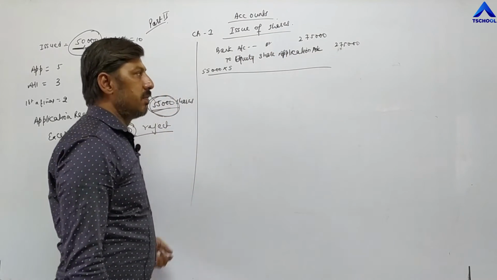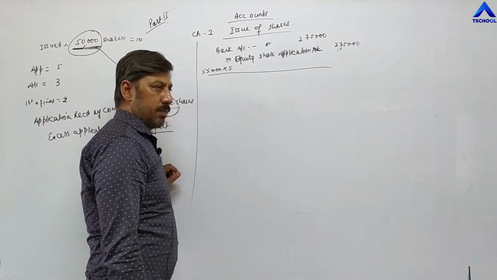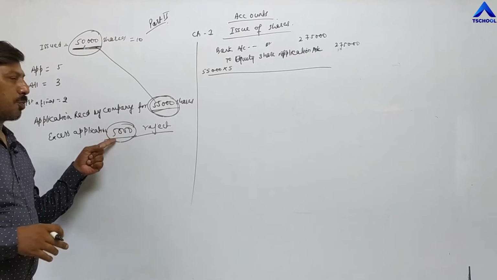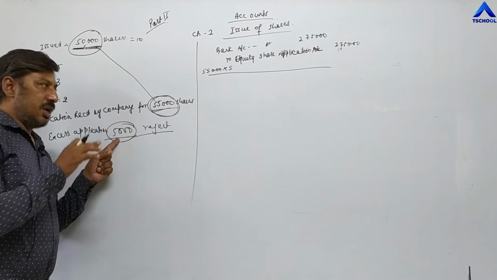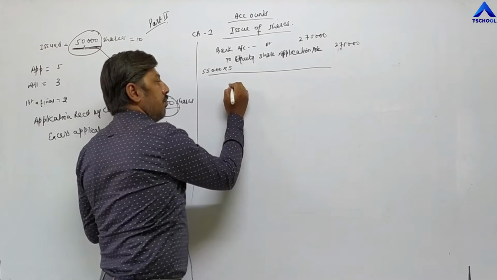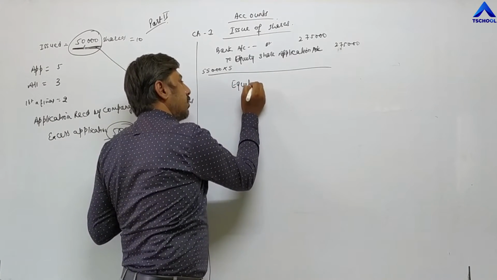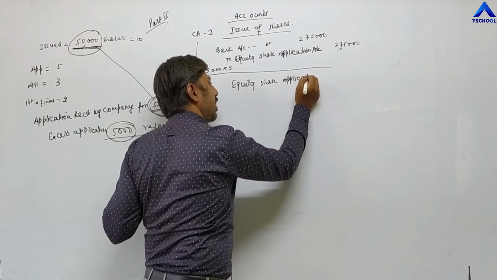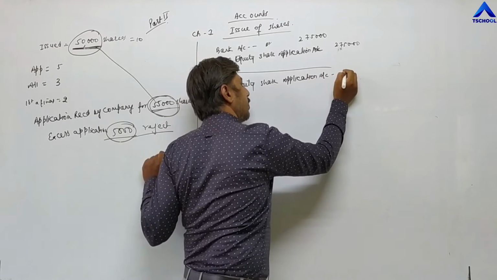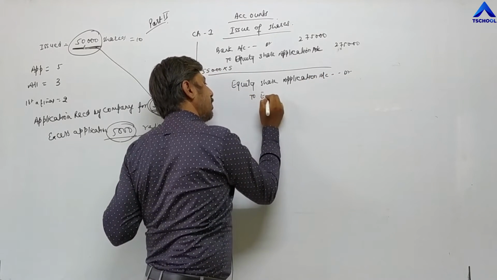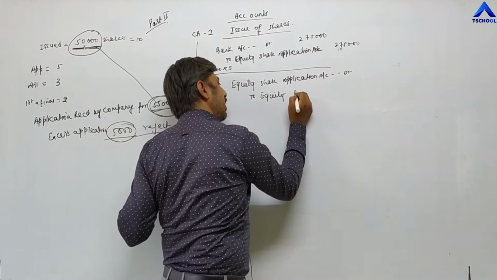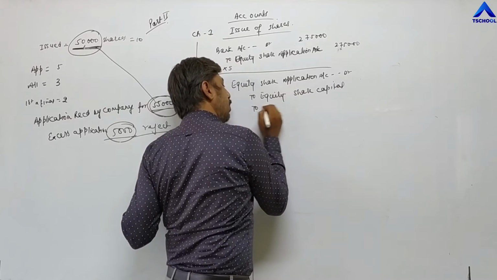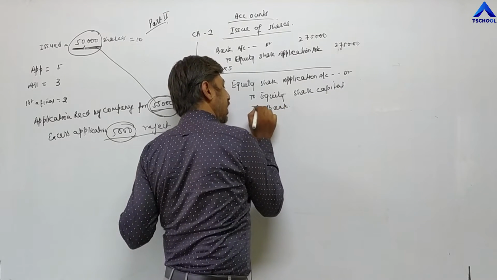After verifying applications, to whom shares have been allotted, their capital account will be opened, and the investors whose capital account is not opened, their money will be refunded. It will be shown in this second entry. How? Equity share application account debit to equity share capital and to bank. This is a new entry, to bank.